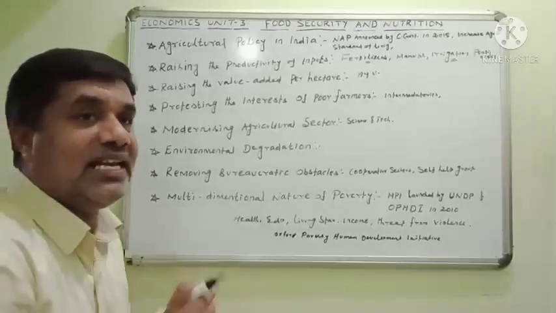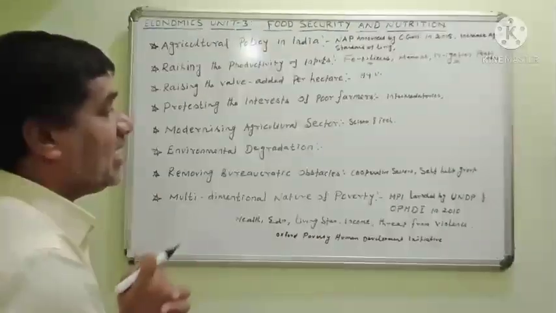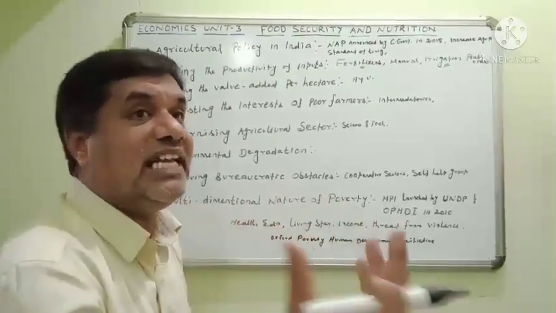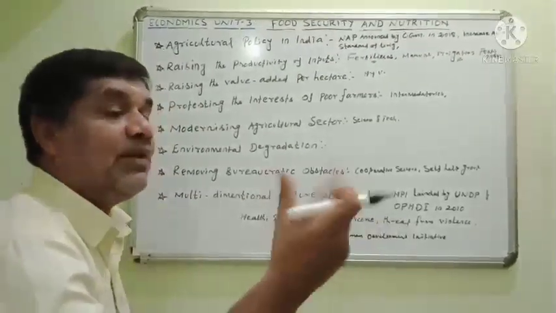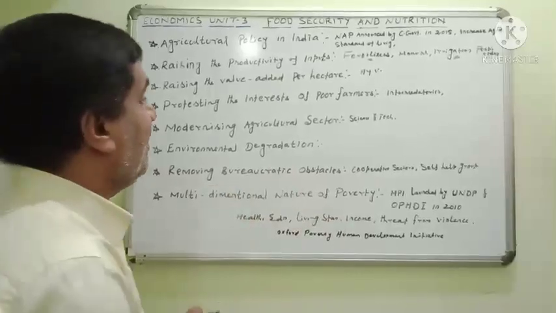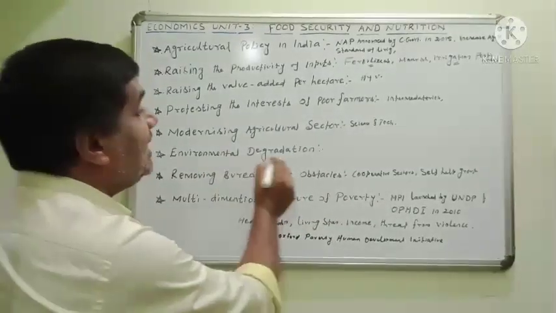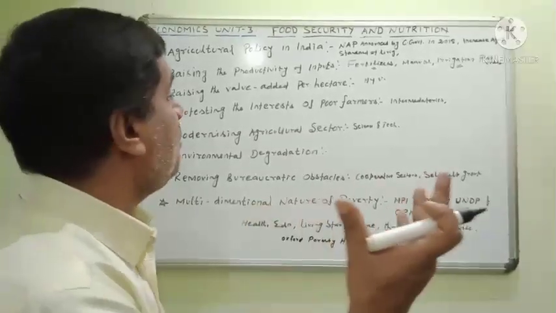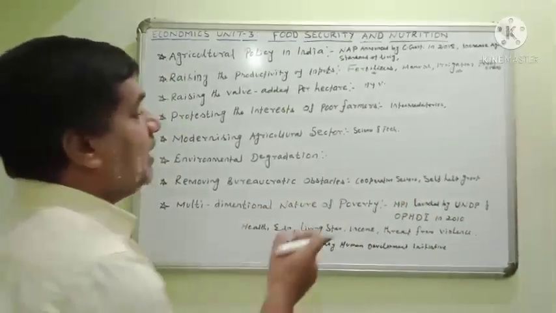Infertile soil, soil depletion occurs. That soil does not have fertility because chemical fertilizers were continuously used in that field. So environmental degradation will occur in that area. Production cannot grow in that particular area.